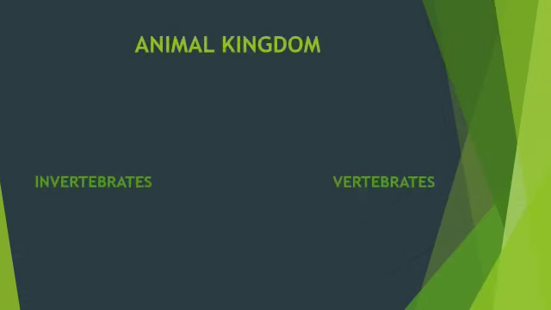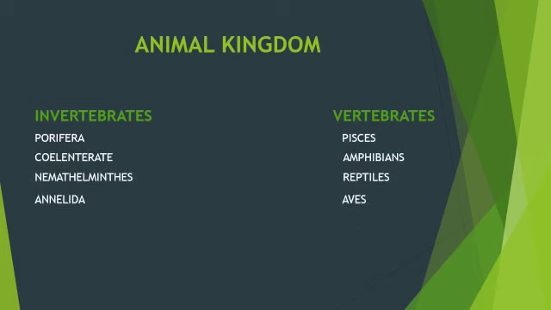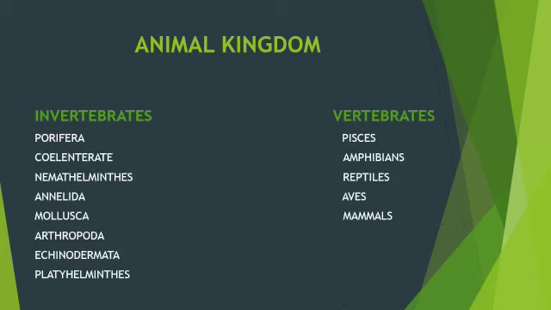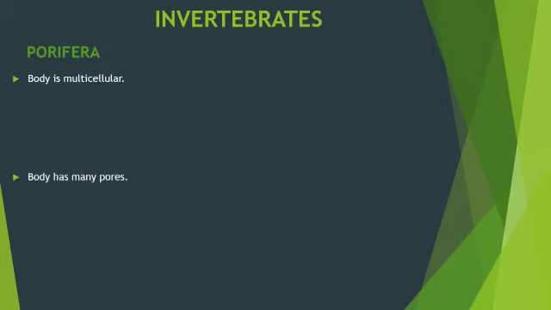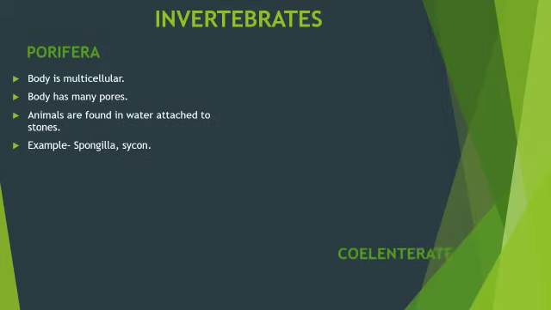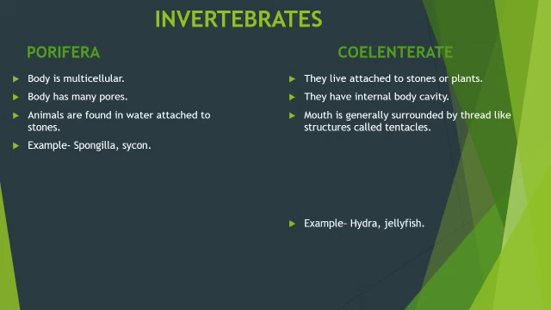Example, mango. Animal kingdom is divided into two: invertebrates and vertebrates. Invertebrate animals are those animals that are without the vertebral column or backbone, whereas vertebrate animals have got vertebral column or backbone. Now we will study characteristic features of different groups of invertebrates.